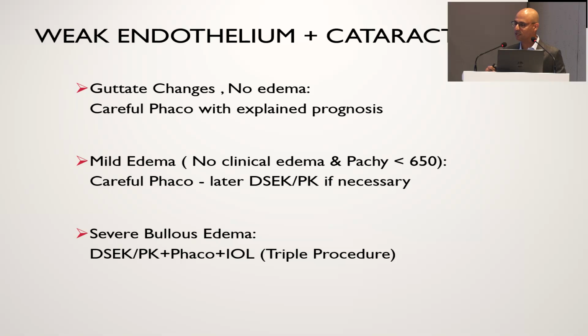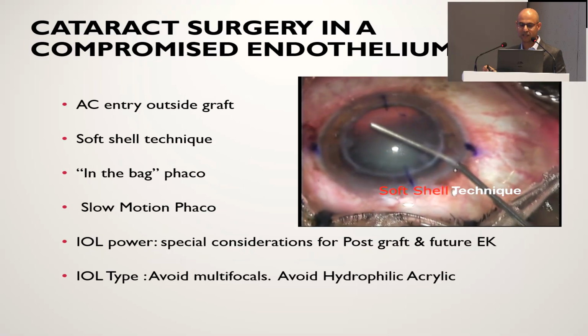If there is clinical edema and frank bullous changes, etc., then of course you don't have a choice but to go ahead and do a triple procedure, and usually we combine an endothelial keratoplasty with the cataract surgery. Now, in the second scenario, sometimes you don't see any clinical edema, but if you ask the patient for a history, they will give you a history of morning blurring of vision. Then in such cases again, it may be an indication that the endothelium is not able to cope, and you will eventually need a keratoplasty.